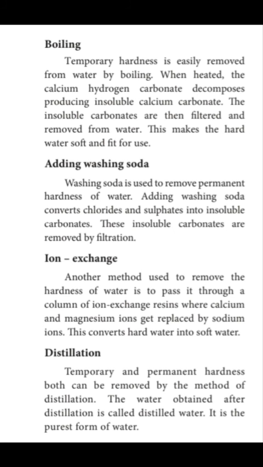Temporary and permanent hardness both can be removed by the method of distillation. The water obtained after distillation is called distilled water. It is the purest form of water. So these are the methods used for removing the hardness of water.